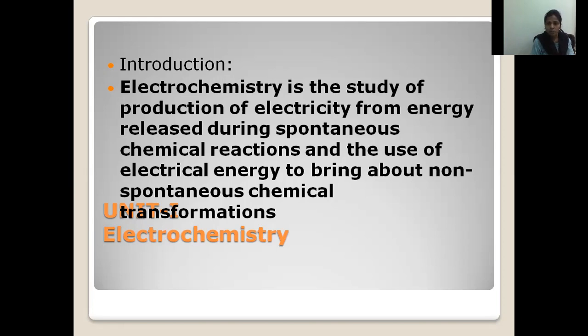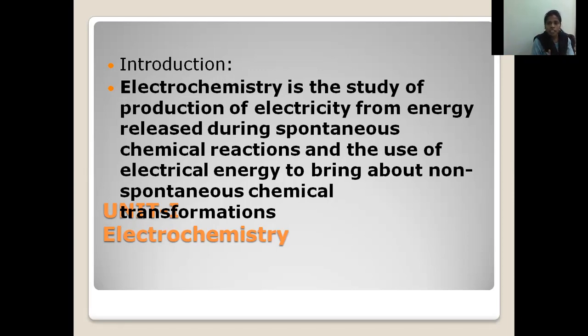So electrochemistry comes under which part of chemistry? Electrochemistry comes under physical chemistry. And electrochemistry deals with two types of energies: electrical energy and chemical energy. What is the use of electrochemistry? Electrochemistry deals with the conversion of these two types of energies. That means how electrical energy converts to chemical energy and how chemical energy converts to electrical energy.